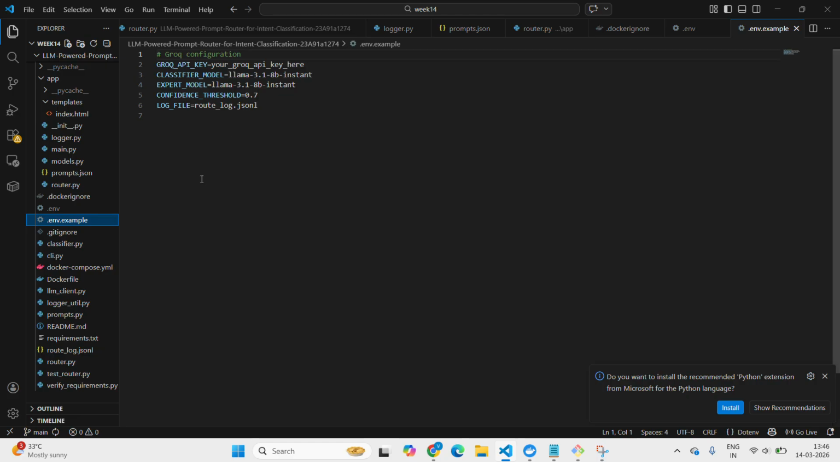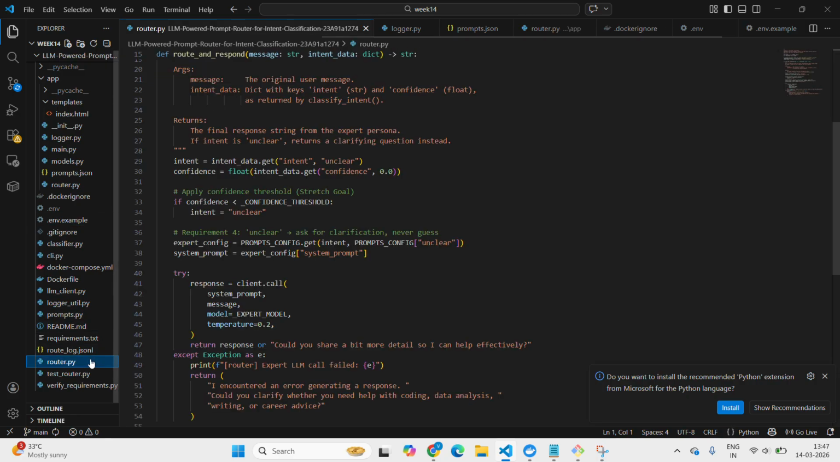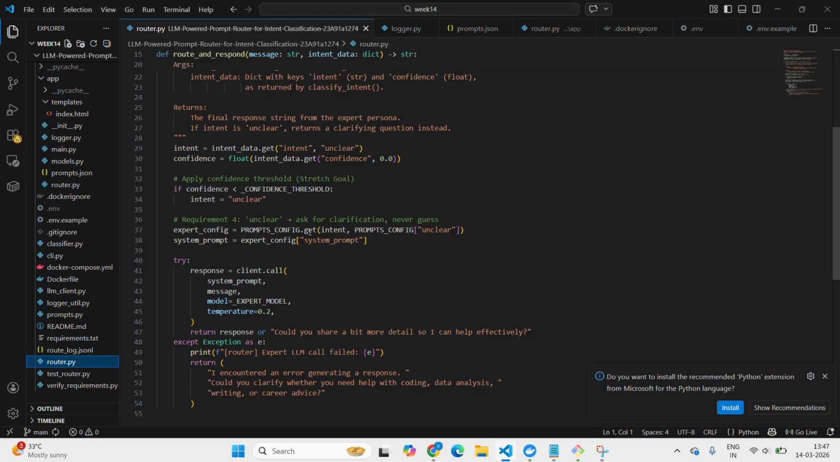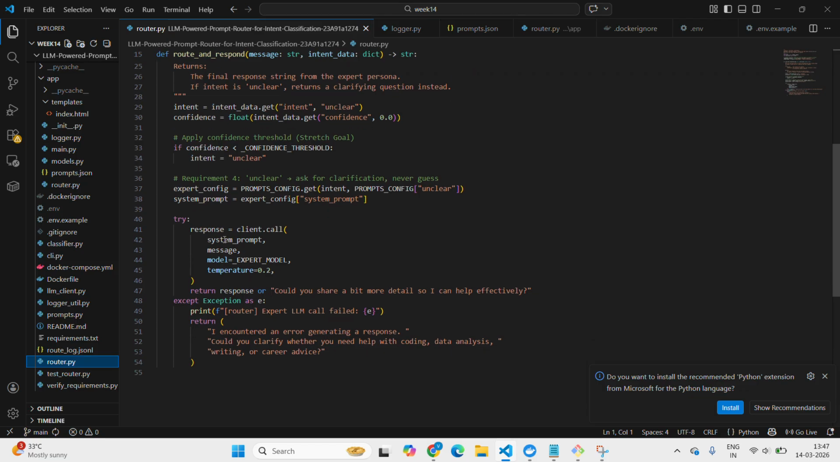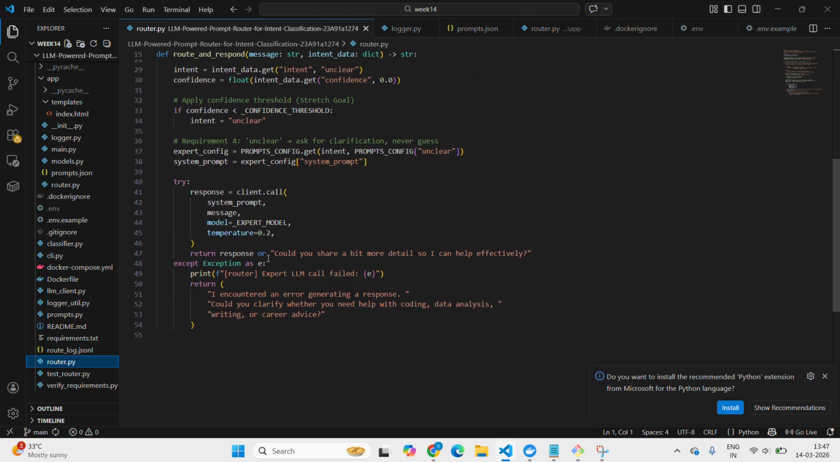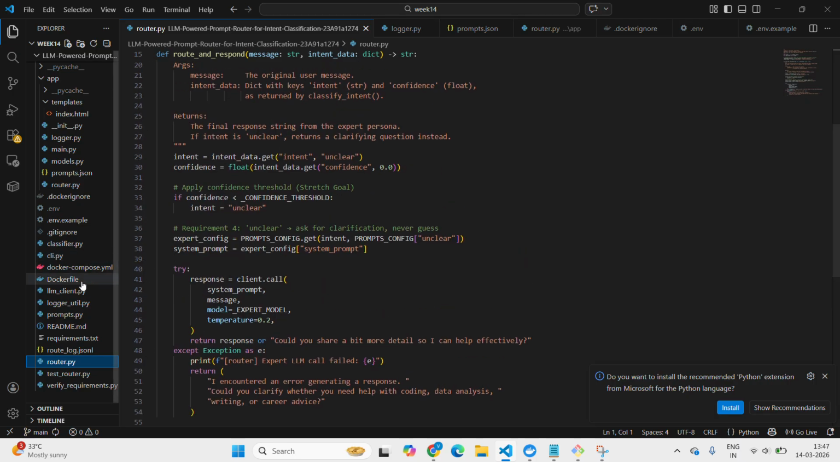And we have a minimum threshold of 0.7. If any question has confidence less than the minimum of 0.7, it says that the intent is unclear, and the input to the classifier is the system prompt and the message. It returns a response, and the except clause handles the case where the router expert call failed. It generates a message that it encountered an error.